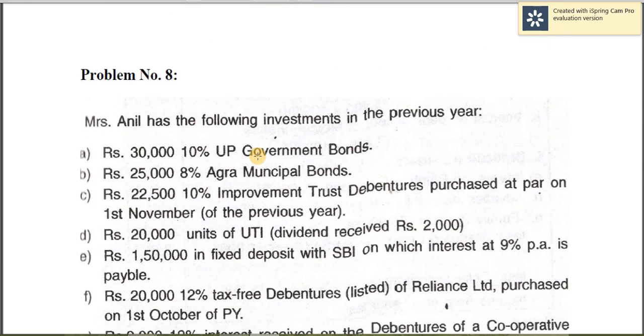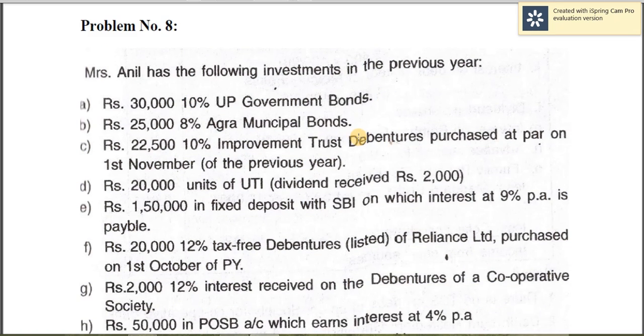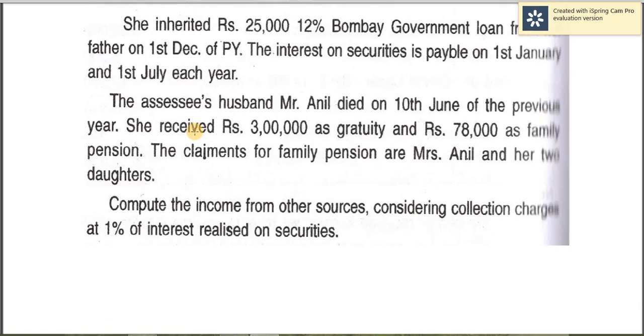Now we'll move on to the next problem, problem 8. Anil has the following investments in the previous year. 30,000, 10% UP government bonds. So it is a taxable government security. Straight away apply 10% on 30,000, that is 3,000. So no TDS. 25,000, 8% Agra municipal bonds. It is a less tax commercial security. So apply 8% on 25,000, you get the amount. But since rate is given, so that is the gross amount. So straight away that has to be taken.